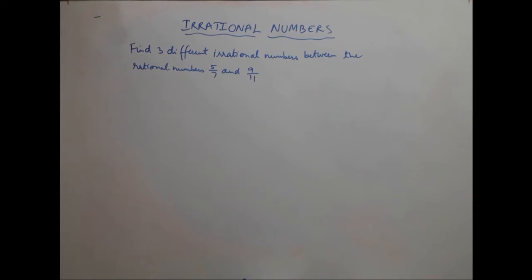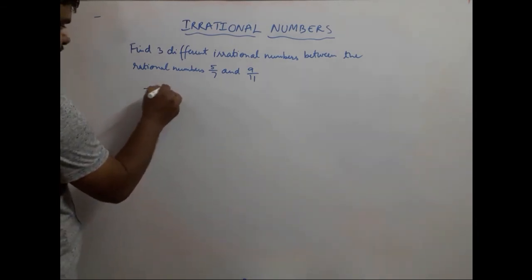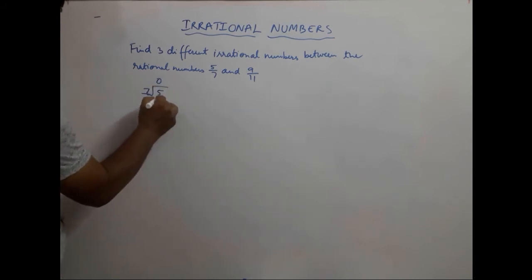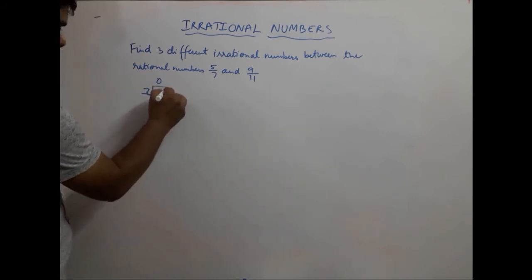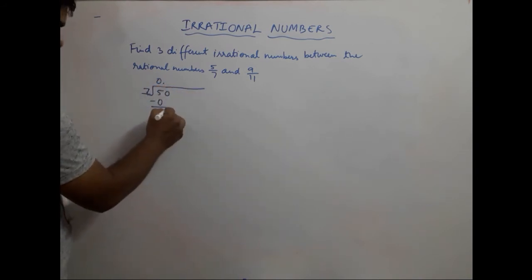So let us begin with 5 upon 7, which we can divide as 5 divided by 7. So 5 0 over here, put a decimal point here. I'll extend this, bring the 0 down.